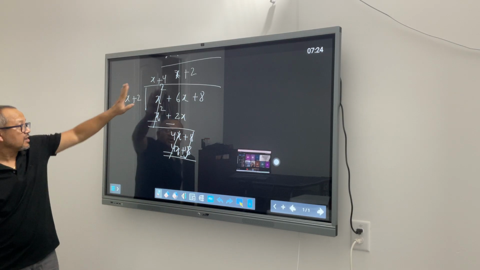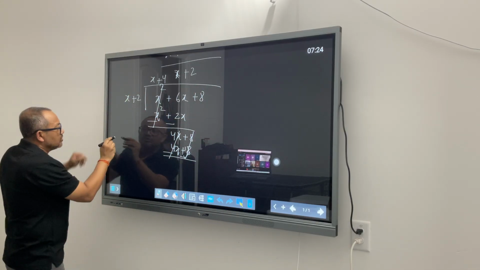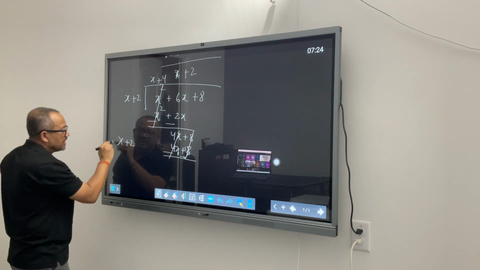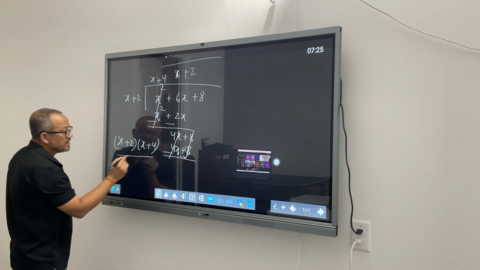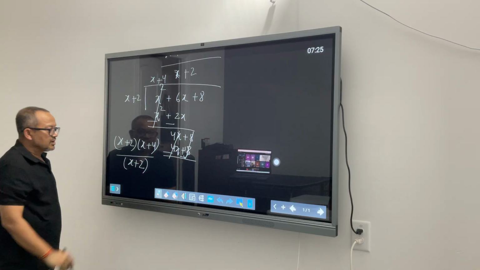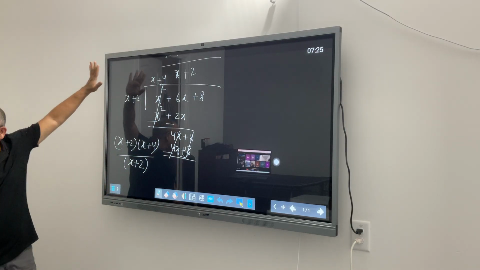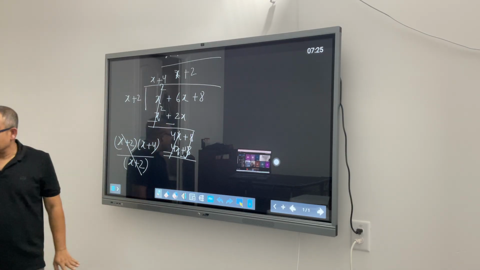So this whole thing is equal to x plus 2 times x plus 4, and the denominator is x plus 2. These two get cancelled out, giving x plus 4.